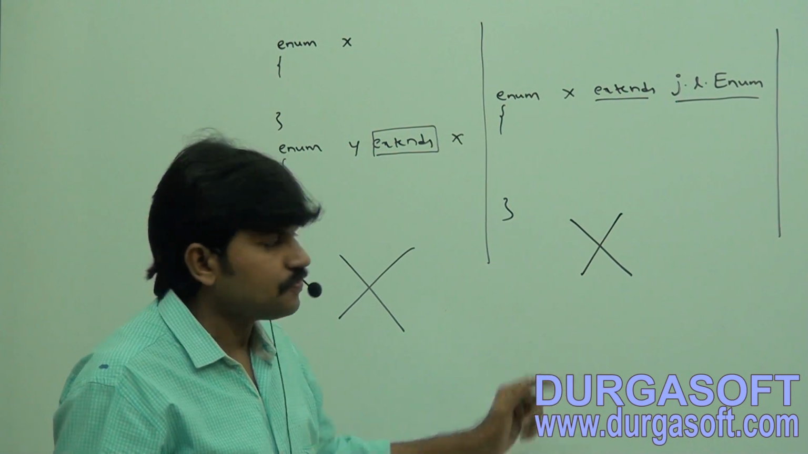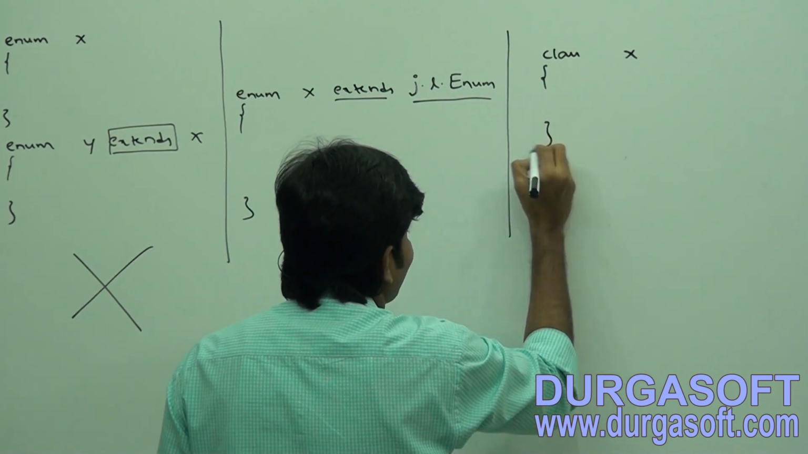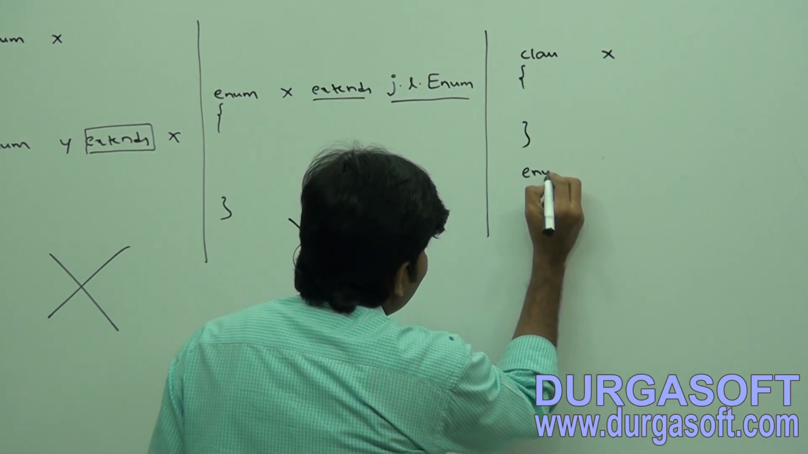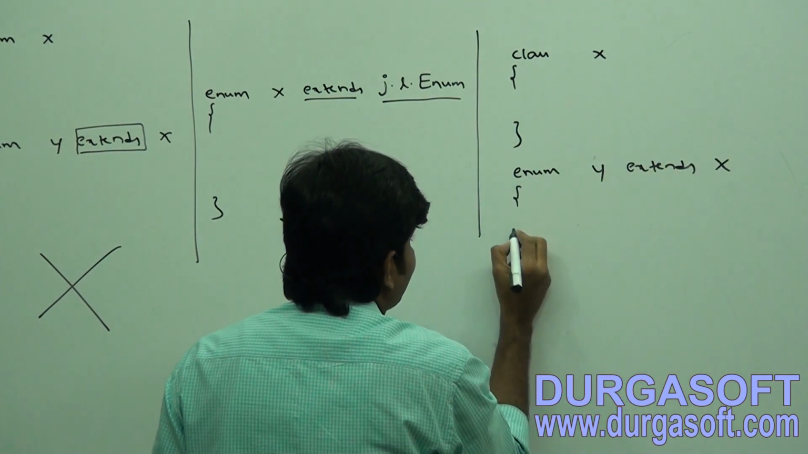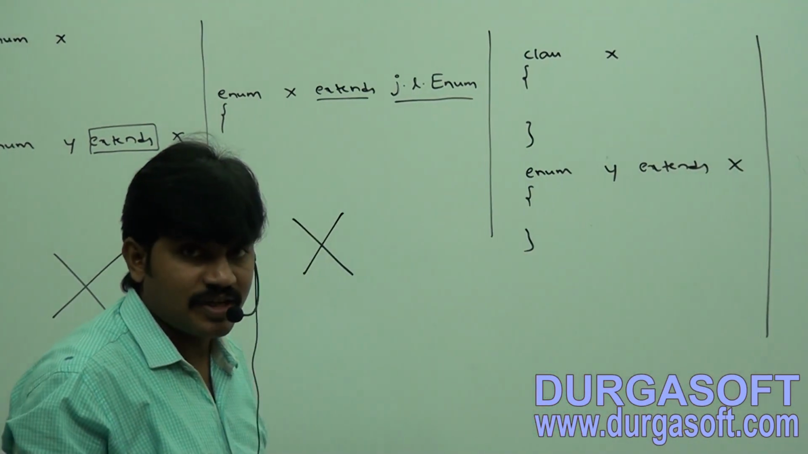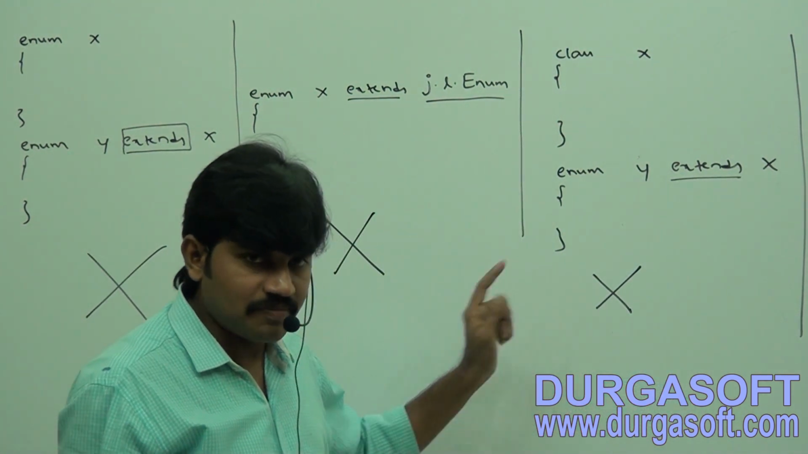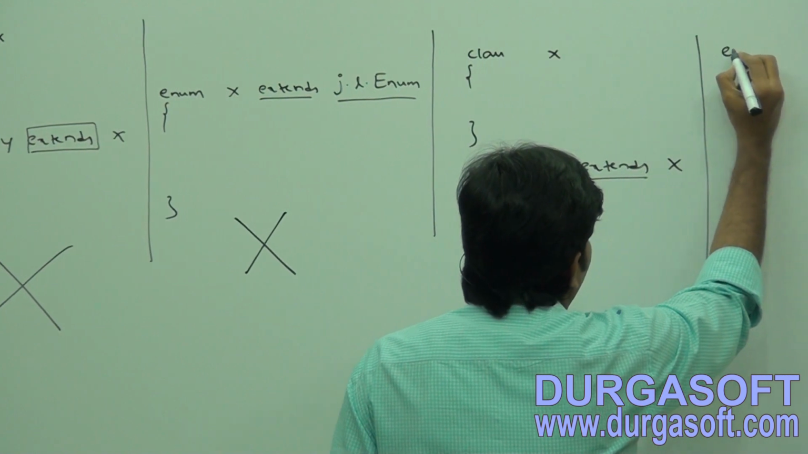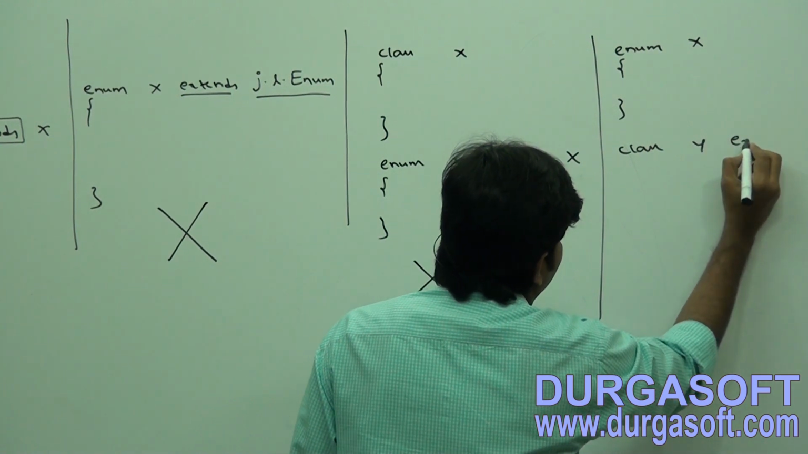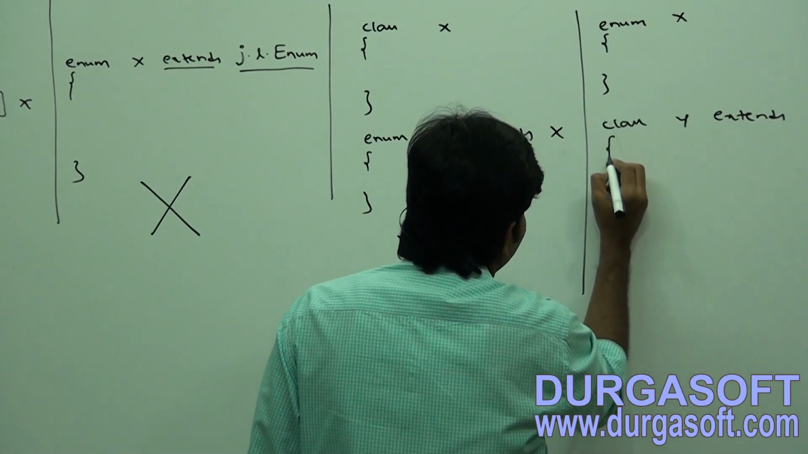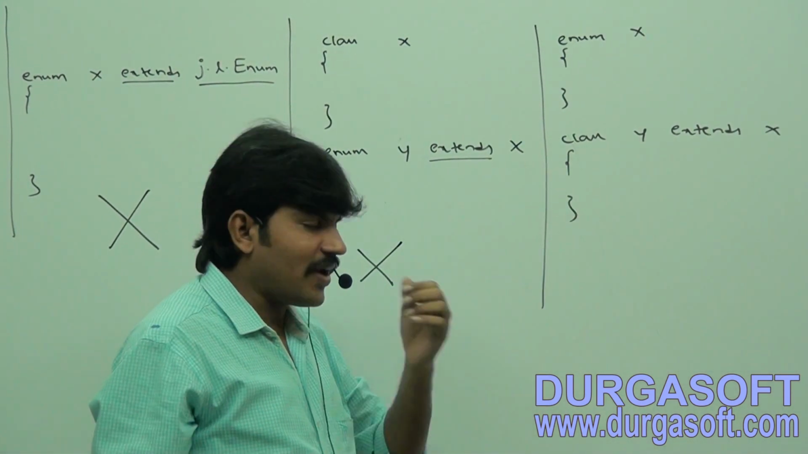Okay. Point number 2. Now, sir, let me take class x. Class x. Enum y extends x. Is it valid or invalid? This one is invalid because we can't use the extends keyword for enum. Sir, observe the fourth example. Enum x I am taking. Class y extends x. Sir, I am using the extends keyword for the class but not for enum. Is it valid or invalid?